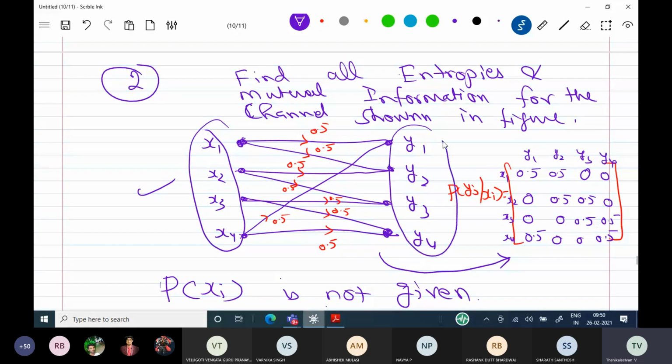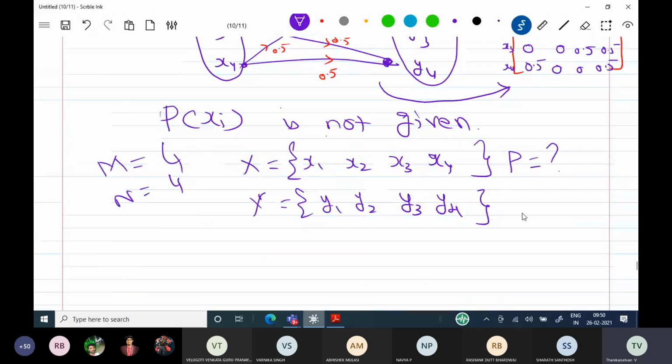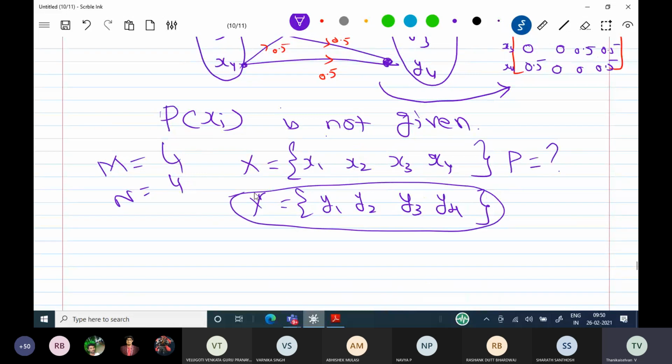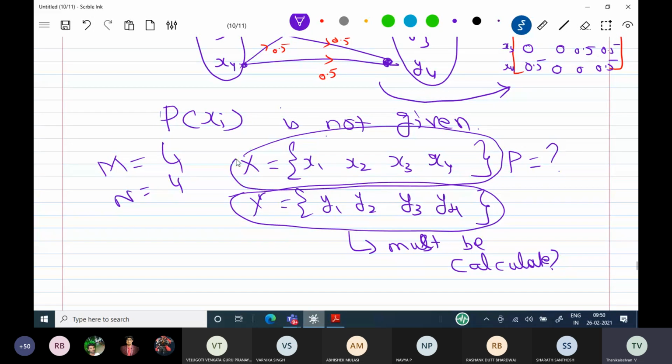Suppose the input symbol, that is the source symbol, what is the probability? Please make a note of it: the destination symbol probability must be calculated. In the problem we won't give the destination symbol probability, but it is necessary. Your problem should consist of this P of xi, but it is not given. What shall we do? That is the question.